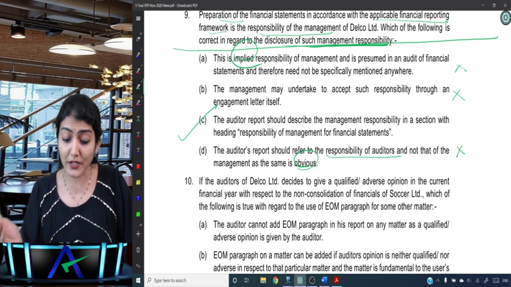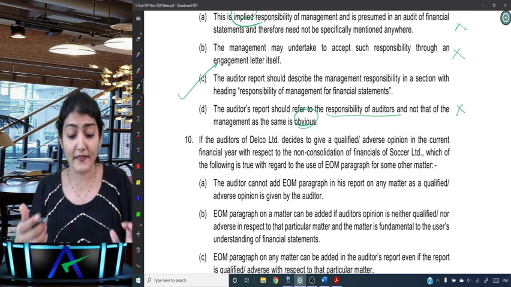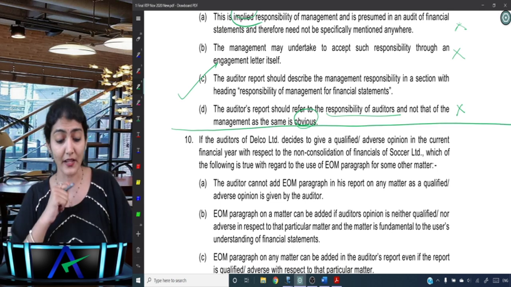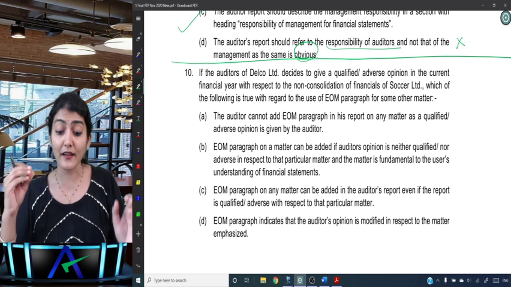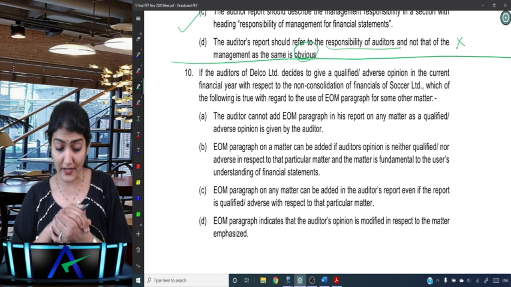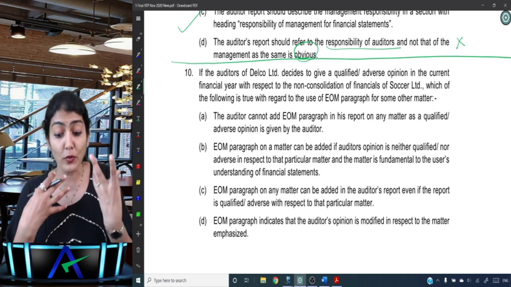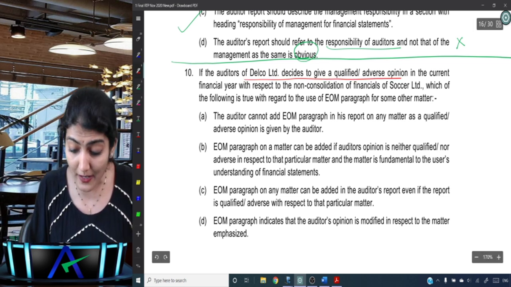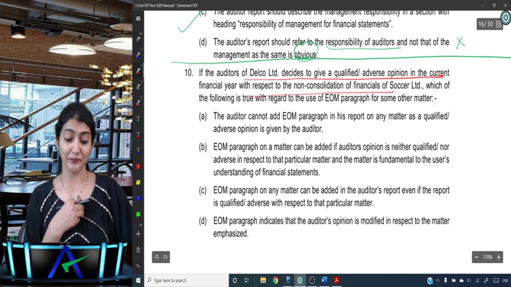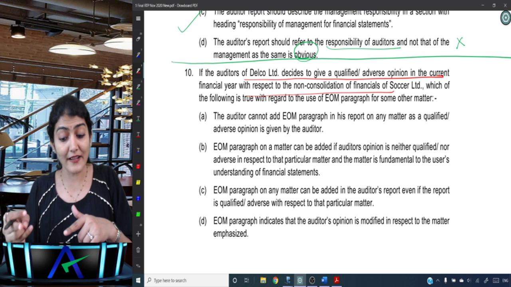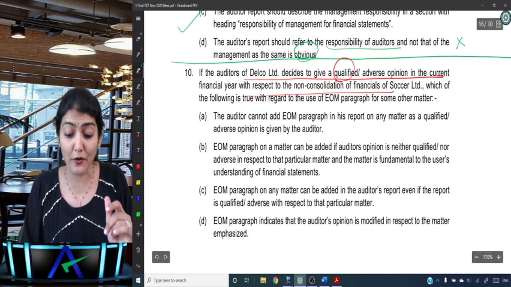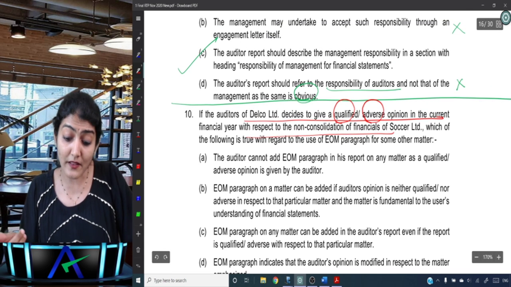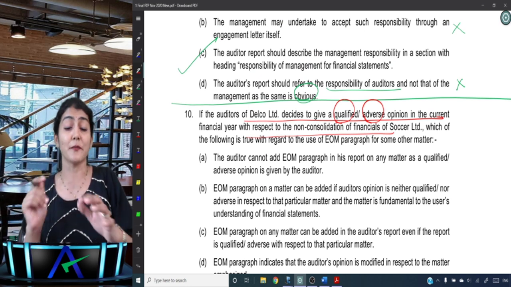The auditor's report should describe the management's responsibility in a section with the heading responsibility of management for the financial statements. Okay. Next one. If the auditors of Delco Limited decide to give a qualified or an adverse opinion in the current financial year with respect to non-consolidation of financial statements of Soccer Limited. So rather, this line over here helps you to get the answer for the 6th MCQ. If the auditor of Delco decides to give qualified or adverse, if it is material but not pervasive, qualified; material and pervasive, adverse, in the current financial year with respect to non-consolidation of financial statements of Soccer Limited.